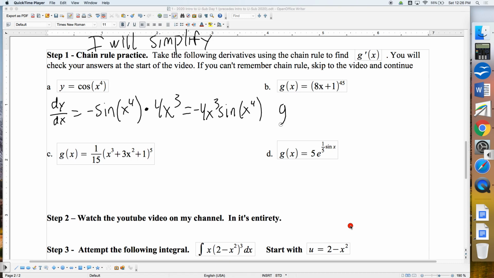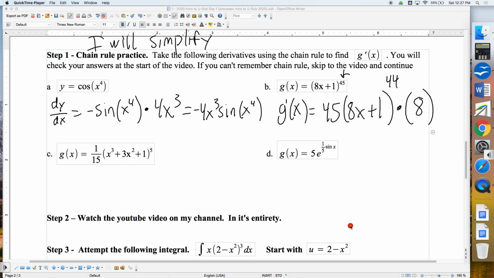G prime for this one. So once again, we're starting with what's on the outside. So the 45th is on the outside. Our power rule for derivatives says bring down that 45, make your new exponent a 44. And then chain rule tells us to chain on the derivative of the inside.